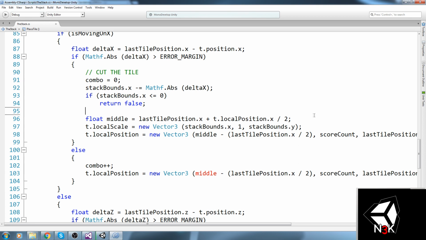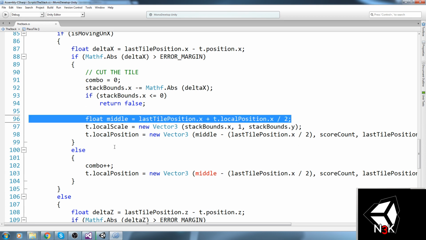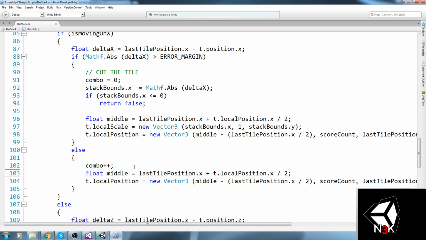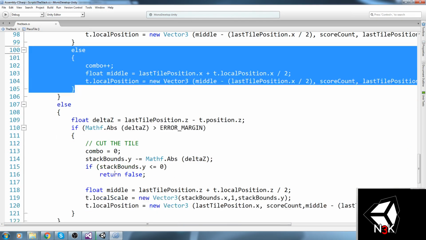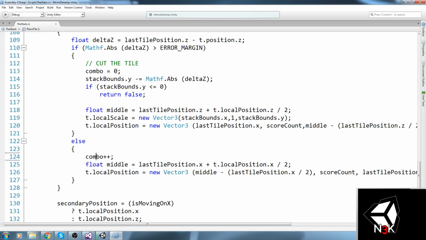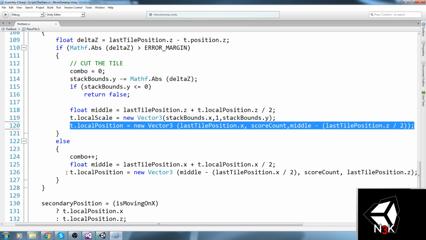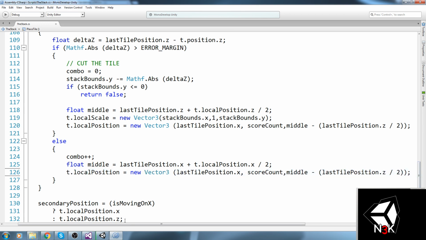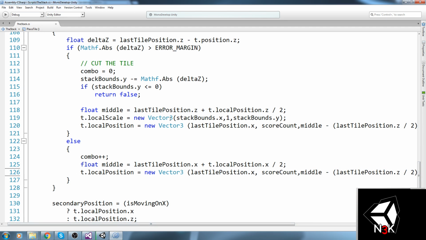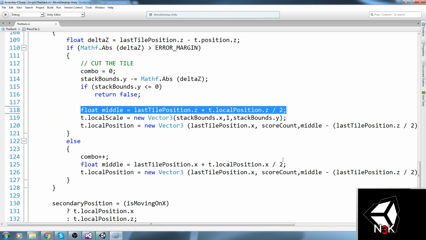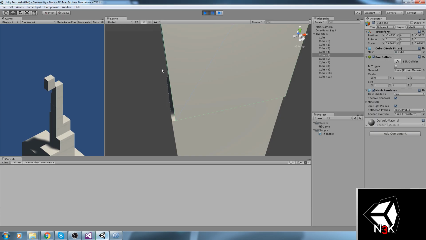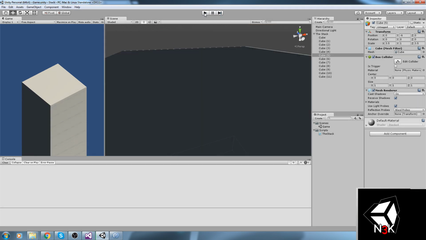Should we rescale? We should not be rescaling because we don't actually cut it off. Let me put the middle in there like that, and I think we should be fine actually. So copy this over for the z-axis as well. Now obviously we're going to need to take this one instead, like so. And middle is going to be something else, of course. Now let's go ahead and hit play. Hopefully we haven't broken anything.